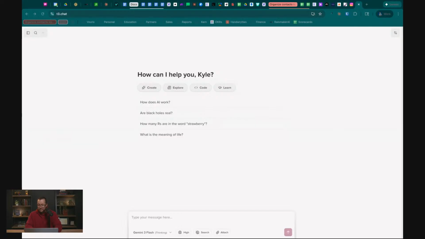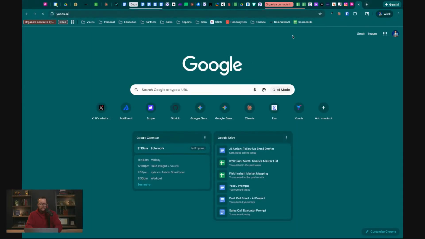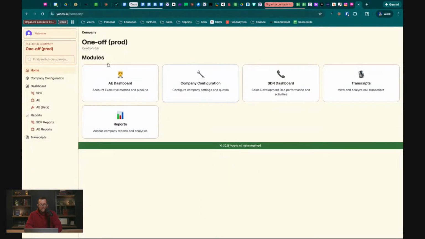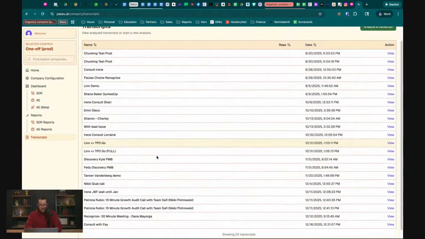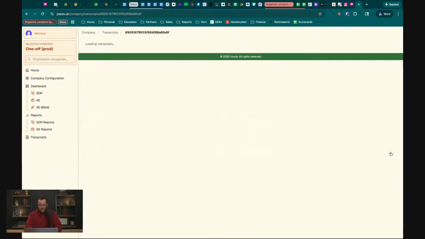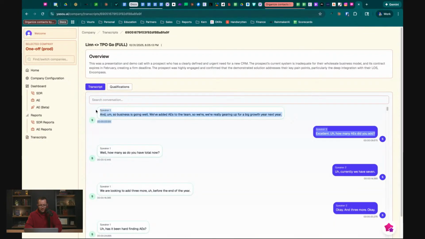Okay, there we go. So what I'm going to do here is go grab a transcript real quick. This is the internal tool that we built. Well, it's actually not internal anymore. We got user licenses for our clients and stuff. Let me just do this here. I'm just going to copy this whole transcript.